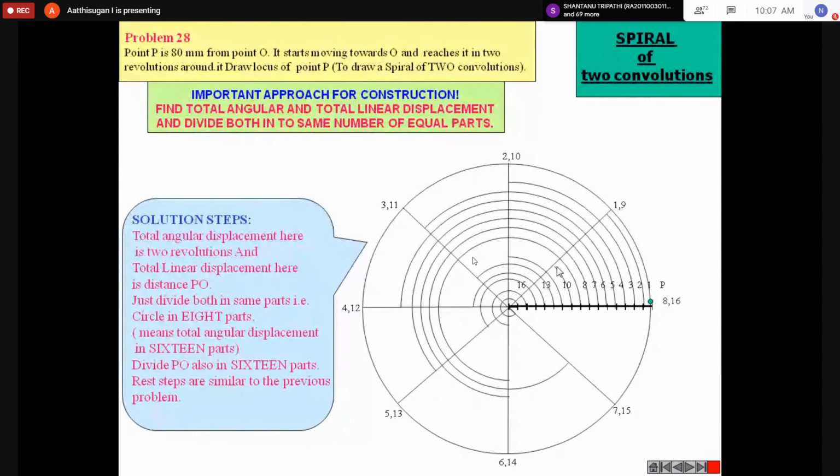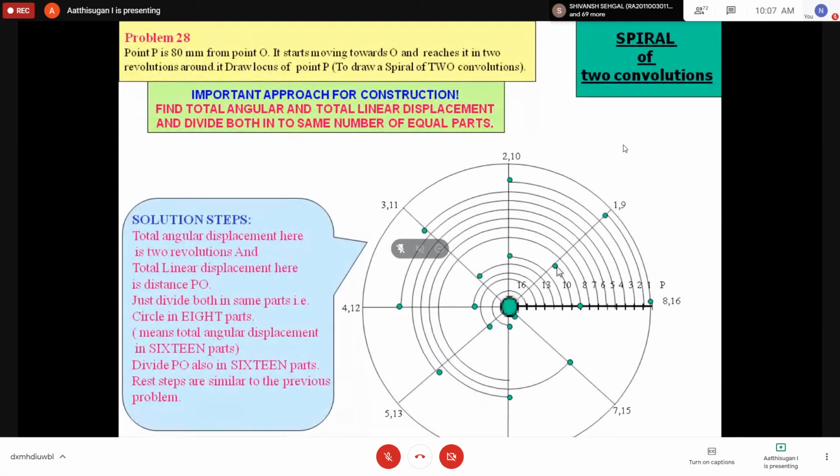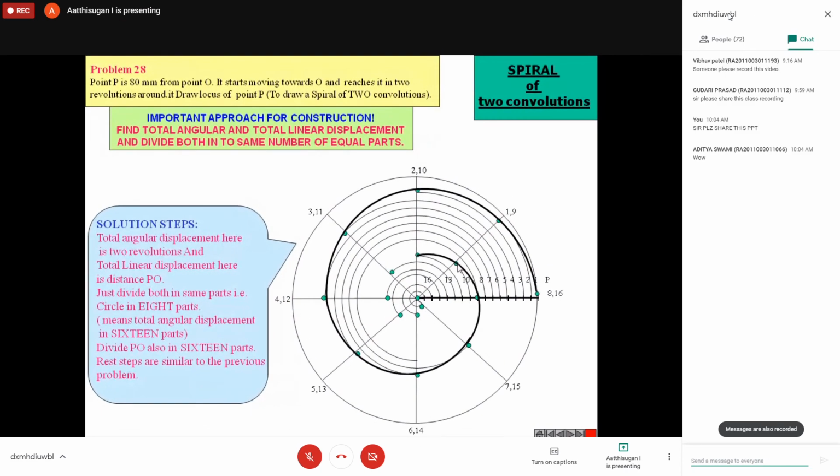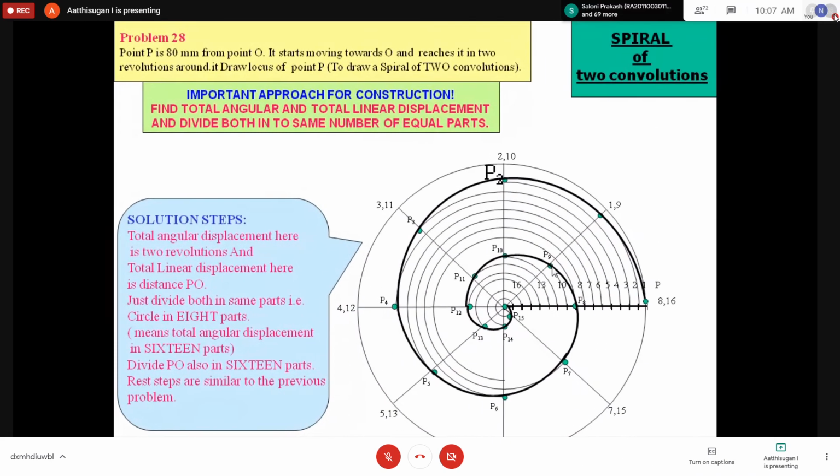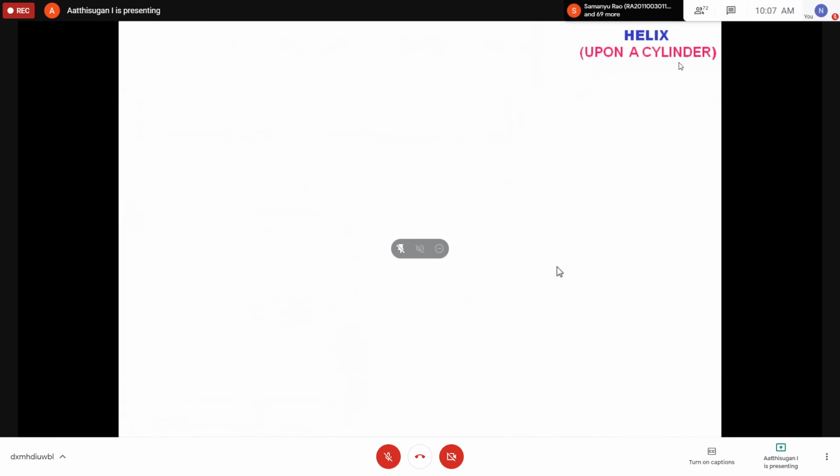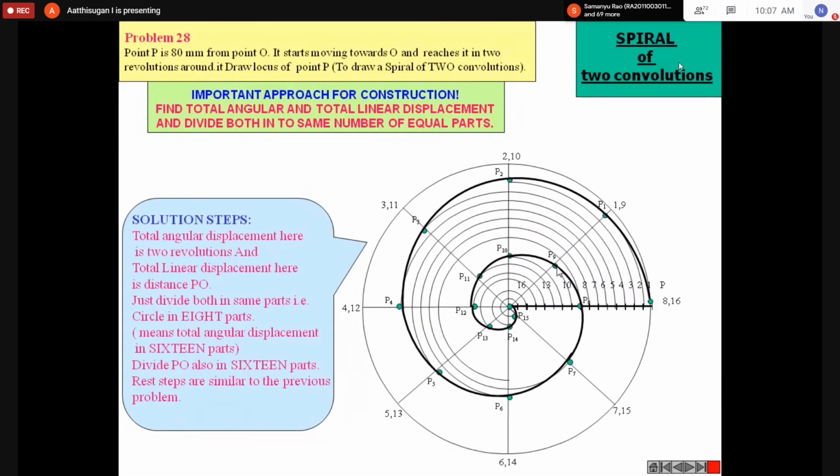So you have to give the same. Then you have to mark all the intersections. Then this is the 9th one again, 9, 10, 11, 12, 13, 14, 15, then 16 at the center. Then join the intersections again. We are getting the 2 revolution. That's it. So you can give letters P1, P2, P3, P4 and all. So this is the concept of spiral.